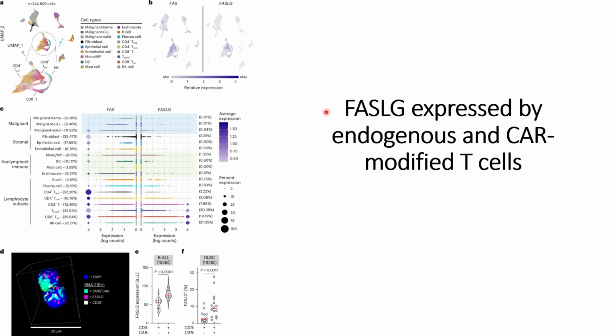When they checked the cancer-related data present in the cancer atlas, they were able to see that around 73% of the cancers have the FASL gene overexpressed. But those data are based on bulk RNA sequencing, and because of that they are not able to categorize where this FASL ligand is coming from.